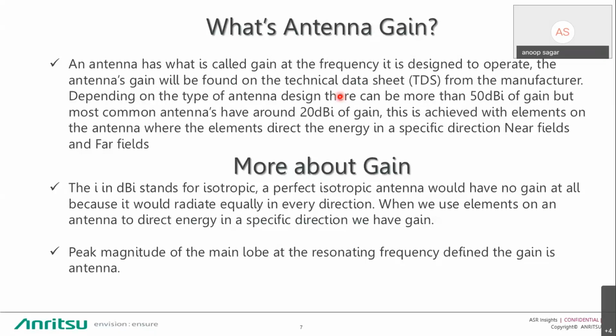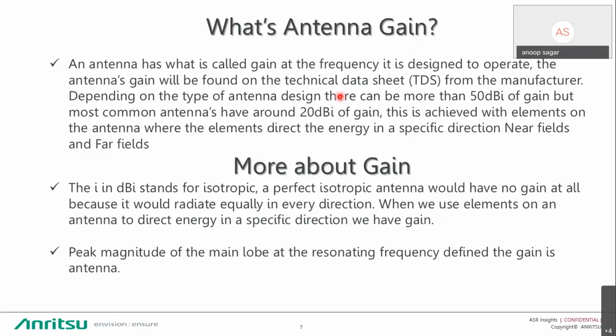If we're talking more about the gain, there is a unit called dBi, where i stands for isotropic. An isotropic antenna would have no gain at all because it would radiate equally in each and every direction. When we use elements on an antenna to direct energy into a specific direction, then we have a gain. So this is the term we use for an antenna. When we are directing energy into a specific direction, then we have a gain.